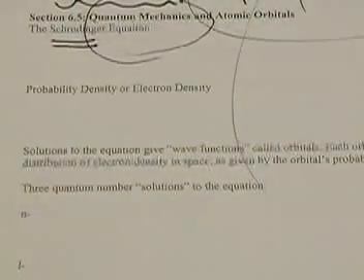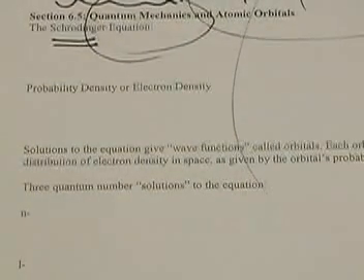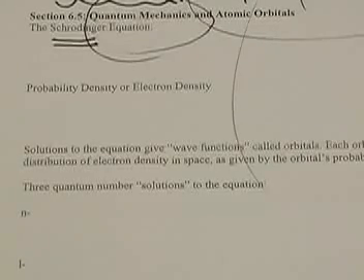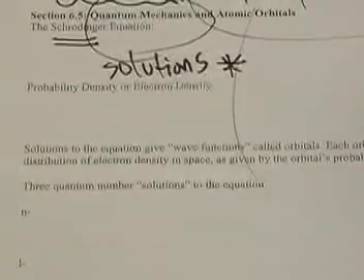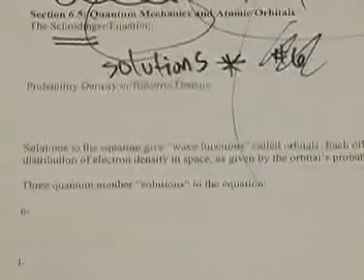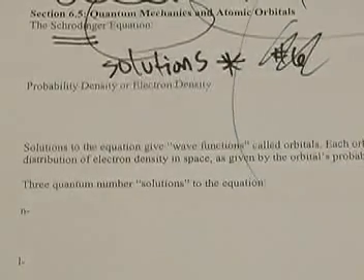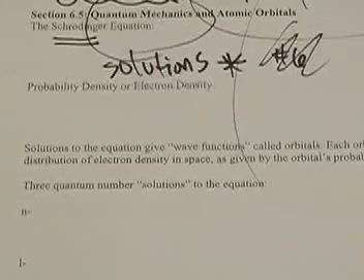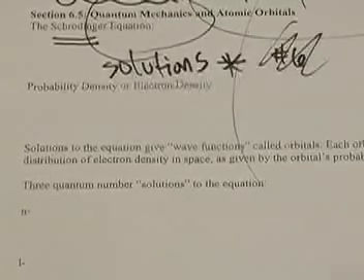Erwin Schrödinger's equation involved a good amount of something called calculus, which we don't necessarily need to know, but what we do need to know is the solutions, or you could call it the answers, to his equation. The problem is his solutions weren't like numbers. They weren't like the number 6 or something like that. His solutions were actually other equations, and those equations could be graphed.